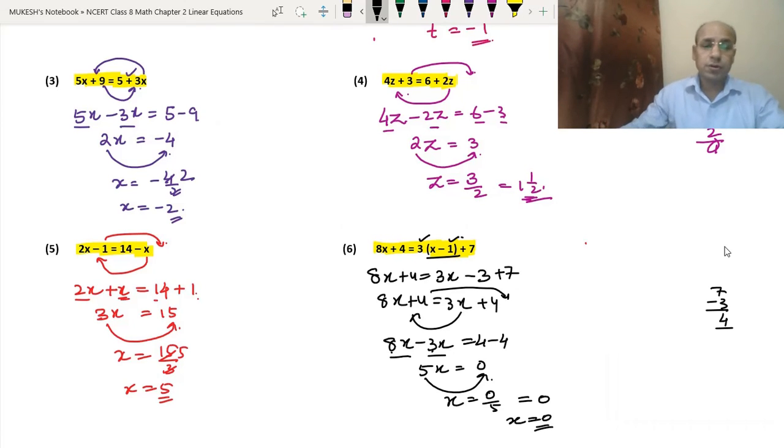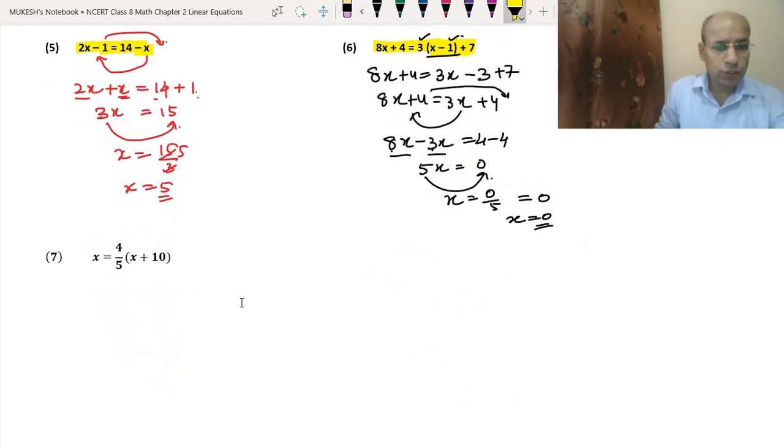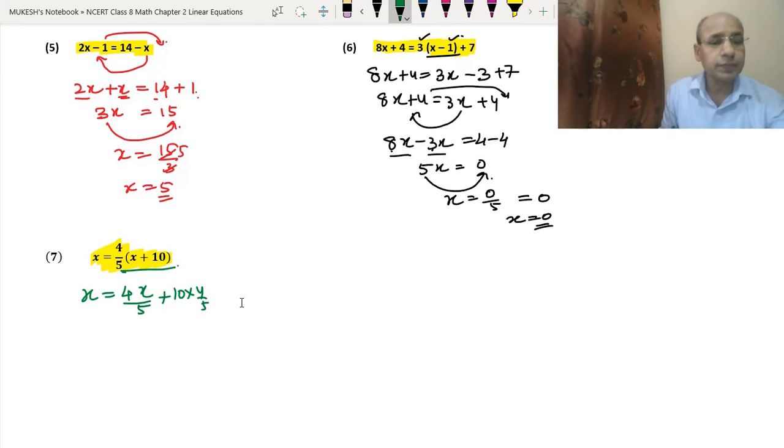Okay. Now let's do the 7th question. So in the 7th question, we have x equal to 4 by 5 bracket x plus 10. Okay. So that means we are having fractions here. Okay. So what will we do? We will solve the right hand side first, the bracket. So we will get 4 upon 5 multiplied with the x. We will use the distributive rule here. Means 4 upon 5 will be multiplied with x also and with 10 also. Okay. So we will write 4x upon 5 plus 10 into 4 upon 5.